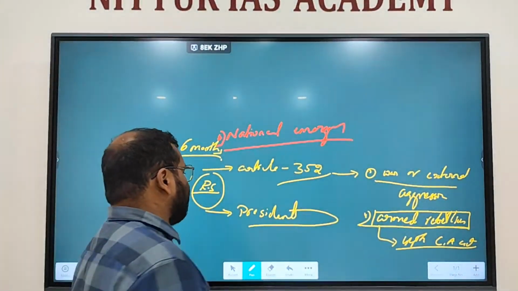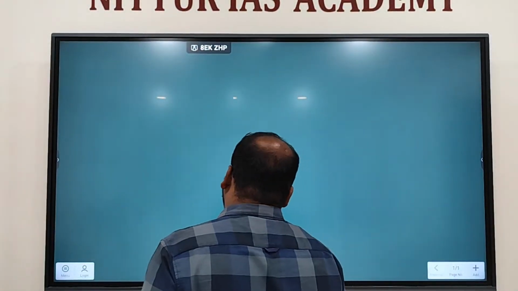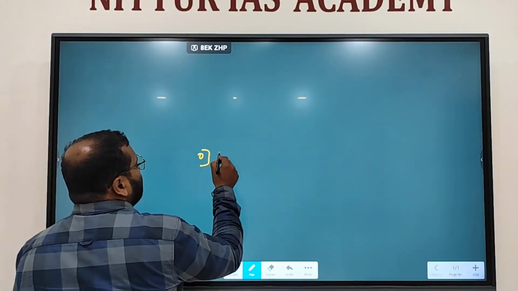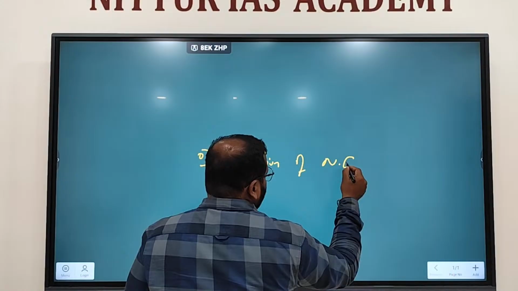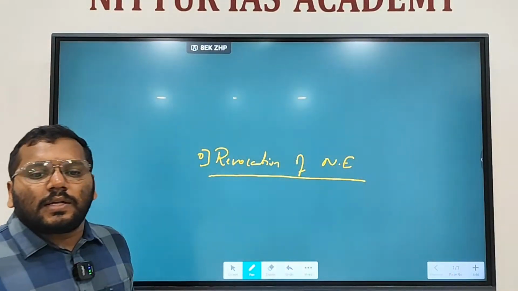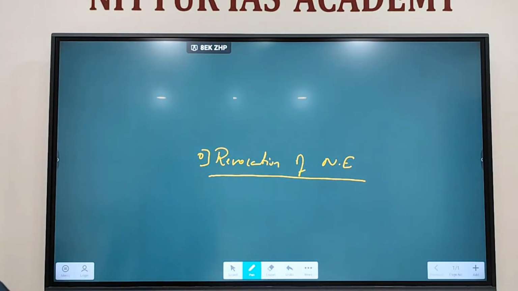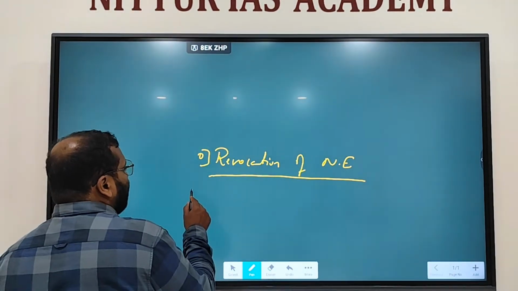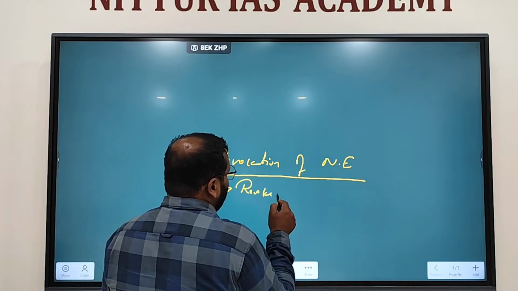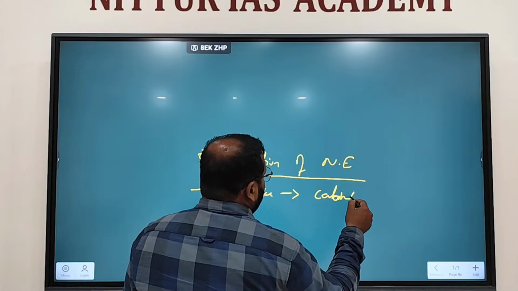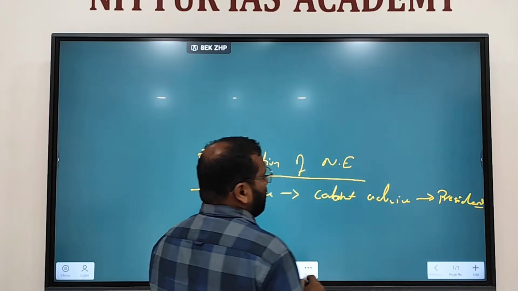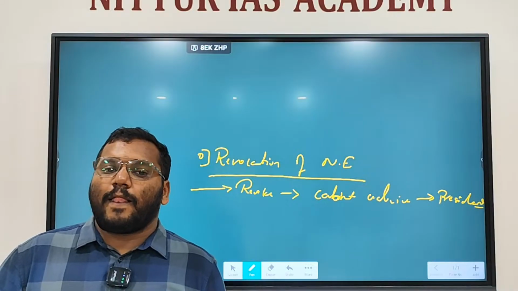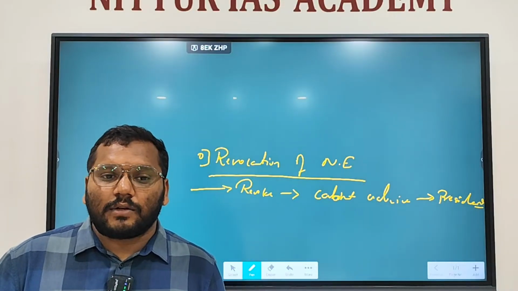Next, revocation of national emergency. The President can revoke national emergency on the advice of the cabinet, and no parliamentary approval is needed.